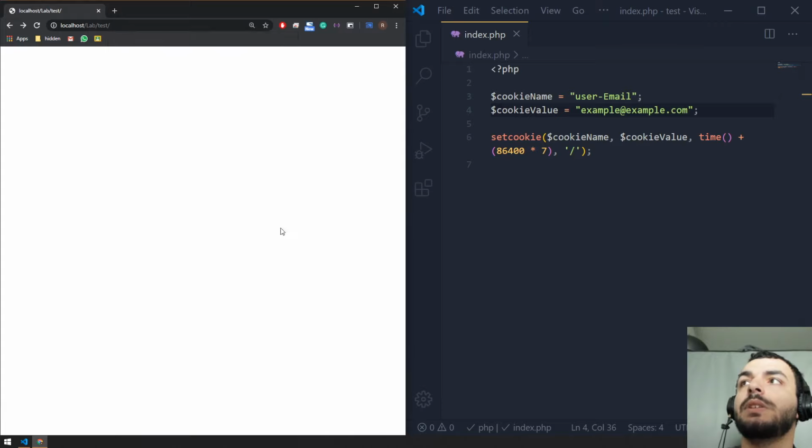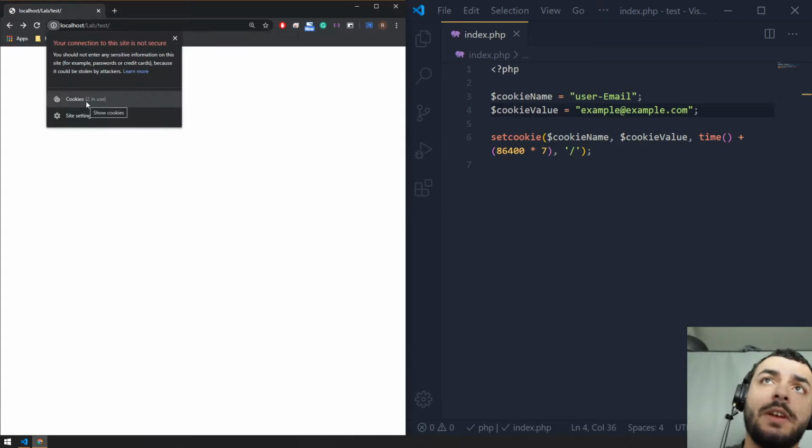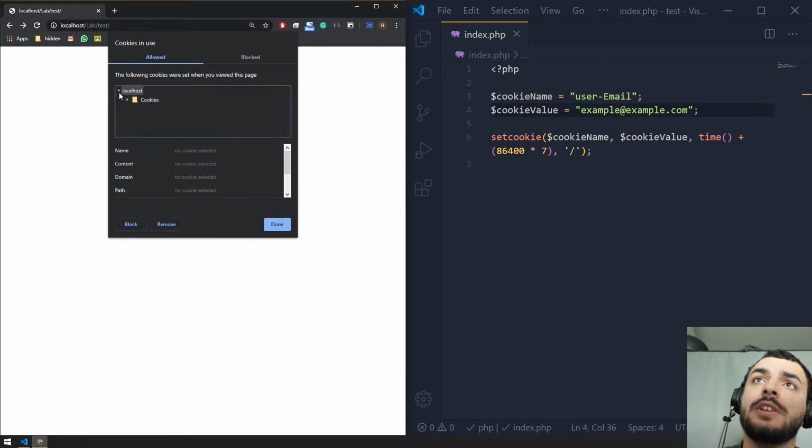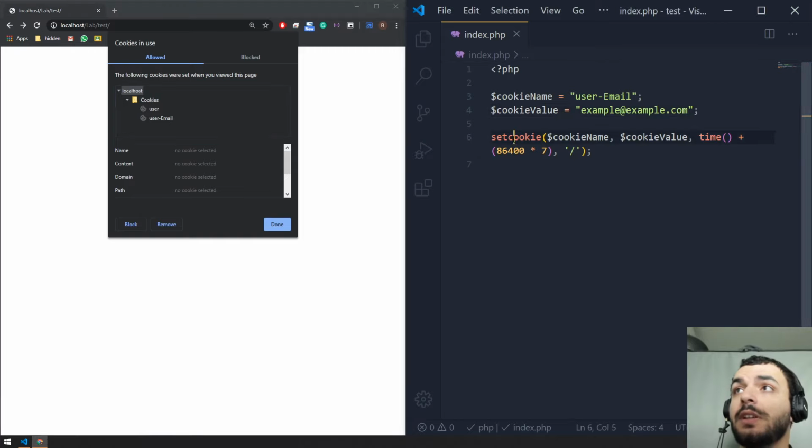Okay, let me refresh. Look over here, and it's going to tell me that we are using 2 cookies, right? So this is how we can create cookies. We can create multiple cookies by using this function and setting the cookie name, the cookie value, and the time. How long do we want this cookie to last for?